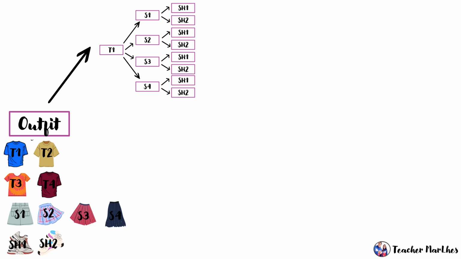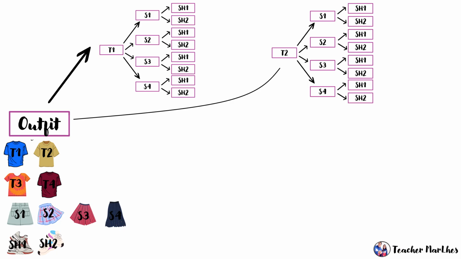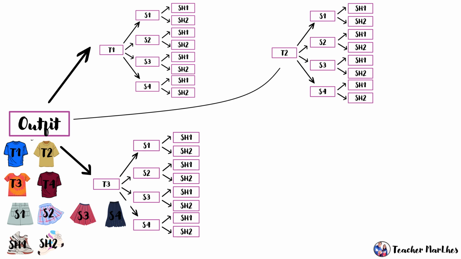Next is, we have t-shirt number 2. So, t-shirt number 2, again, pwede siyang i-partner sa skirt 1, skirt 2, skirt 3, and skirt 4. Then, the 2 shoes: shoes 1, shoes 2, shoes 1, shoes 2. Next is t-shirt number 3. So, yung t-shirt number 3, pwedeng i-partner sa skirt 1.